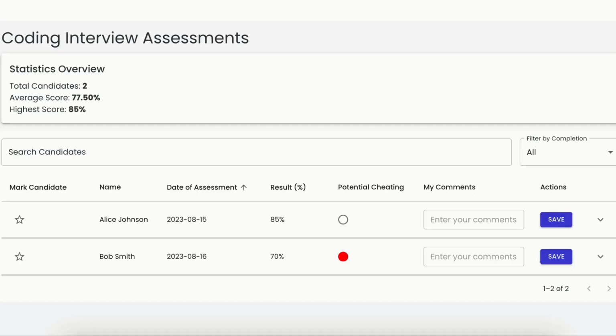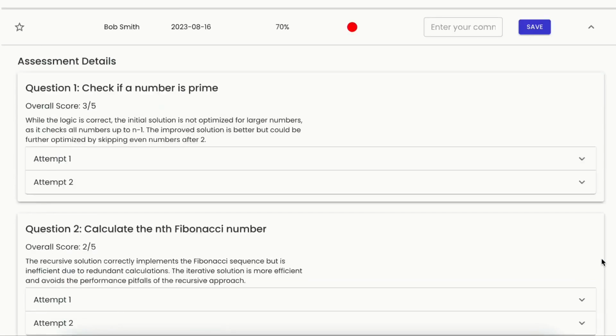And the last step is checking the candidate results. So the hiring team can have a list of the candidates with the overall score and each individual score. We also highlight here potential cheating based on understanding what the answer of the candidate was. And we also may check some extra information on the answer.